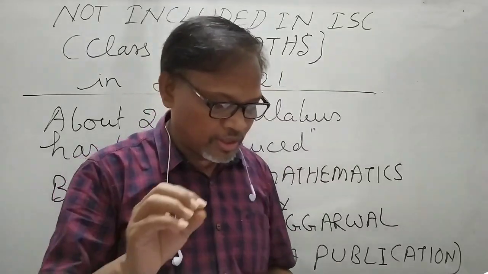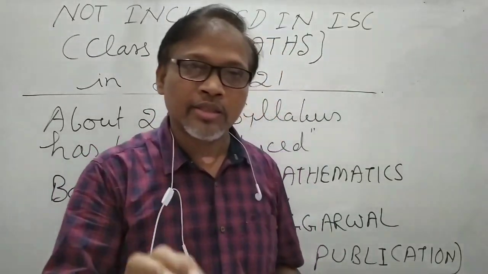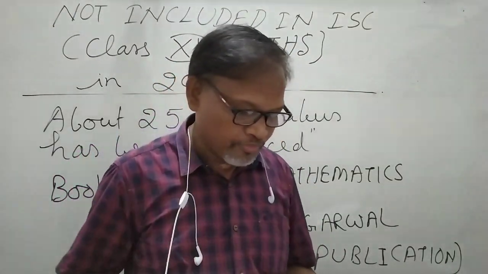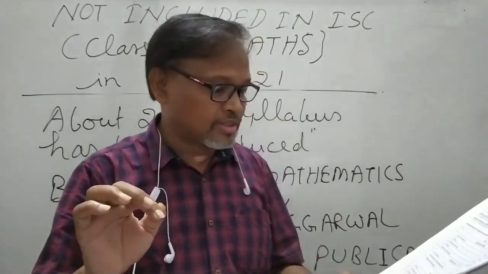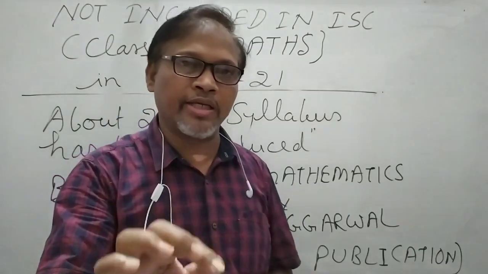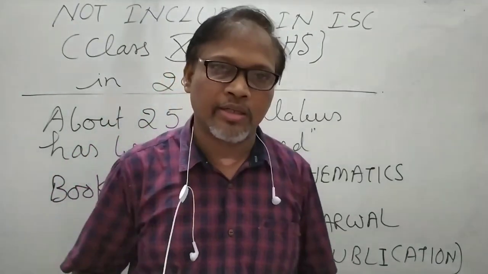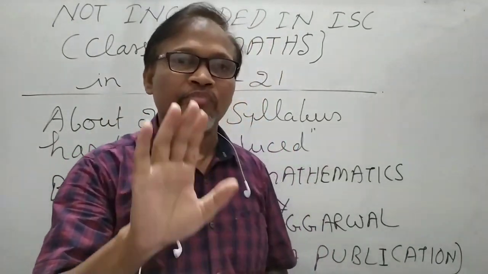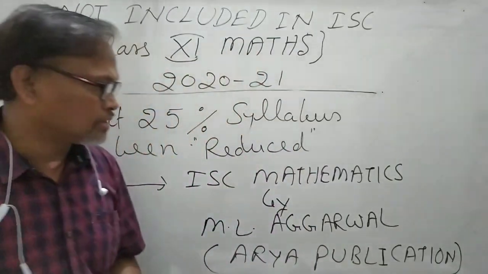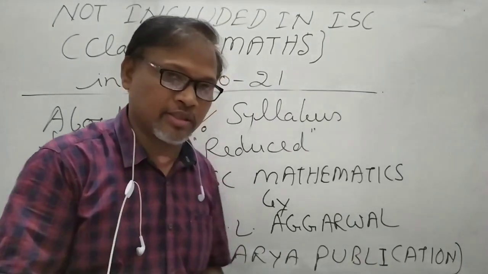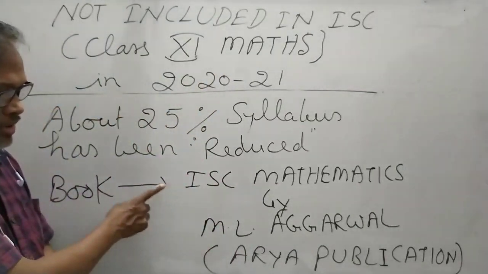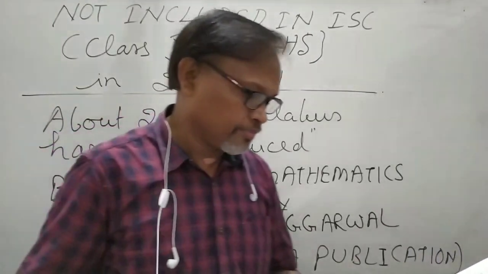And also the special sums, sigma n square, sigma n cube, will not come in the coming examination. So exercises 10.8 and 10.9, means the last two exercises, will not come in this chapter on sequence and series in this book, ISC Mathematics by ML Agrawal.